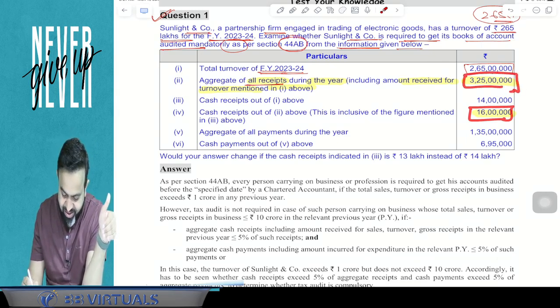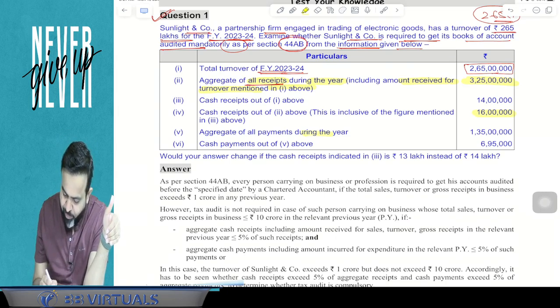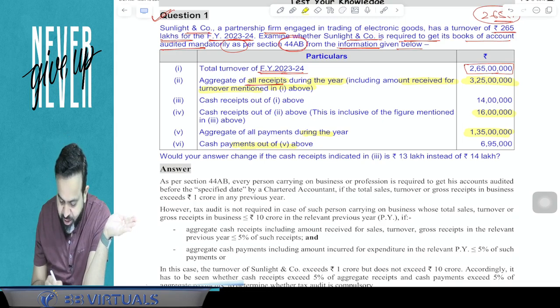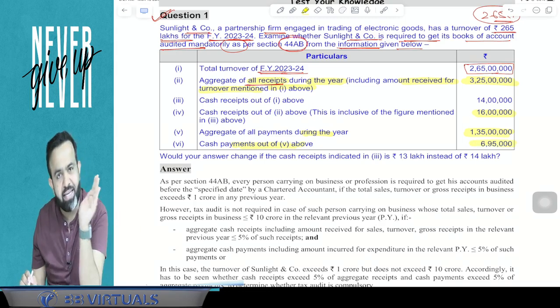Now the aggregate of all payments during the year is 1 crore 35 lakh, and cash payment is 6 lakh 95,000.